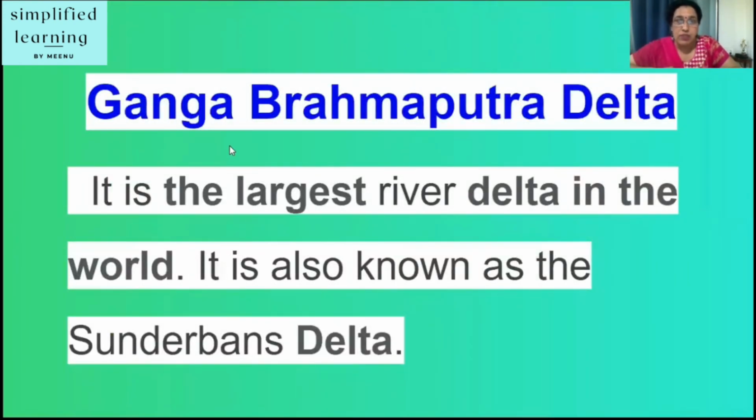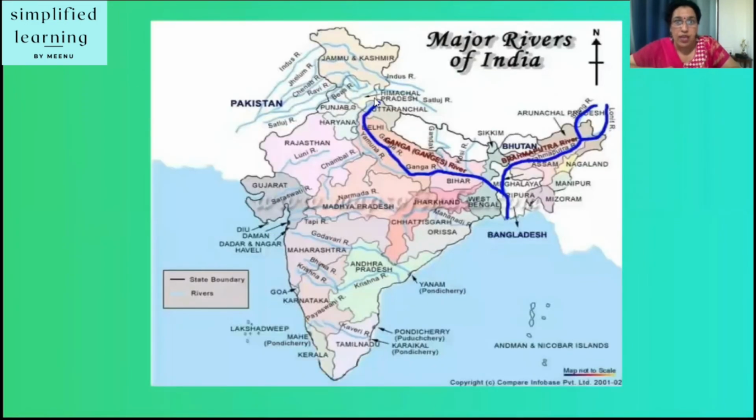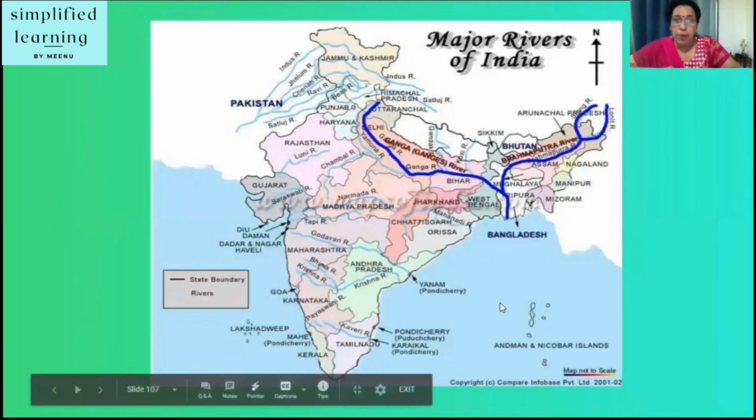So we have examples of delta such as the Ganga Brahmaputra Delta. You must be knowing it is the largest river delta in the world. It is also known as the Sundarbans Delta. See here, this is the Ganga river and this is the Brahmaputra river. Both of them form the largest delta in the world, and this water is pouring into the Bay of Bengal.